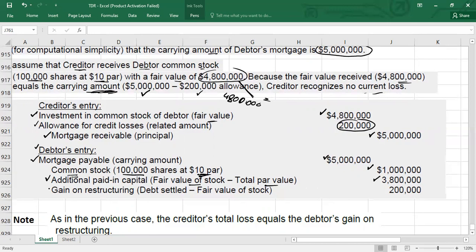And of course, guys, you will have a gain on restructuring, which is equal to debt settled minus fair value of stock. Debt settled was 5 million, because it was the amount of the liability in the debtor's books, and the fair value of the stock which you have transferred is 4.8 million. So this is your gain on restructuring. Again, the debtor's gain on restructuring should be equal to the creditor's loss, and the creditor's loss is also 200,000. Okay guys, I hope it is clear.